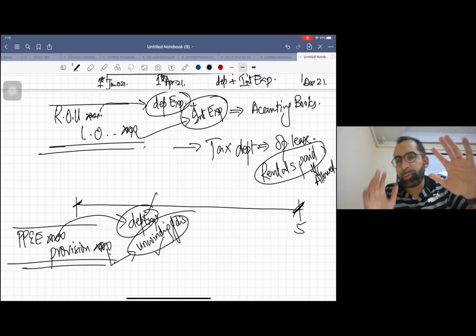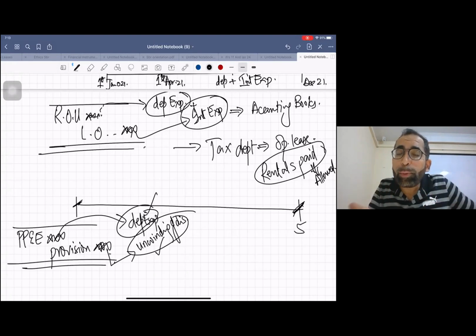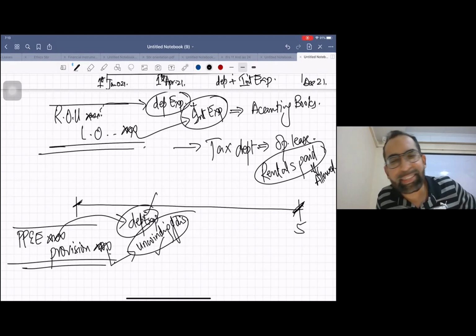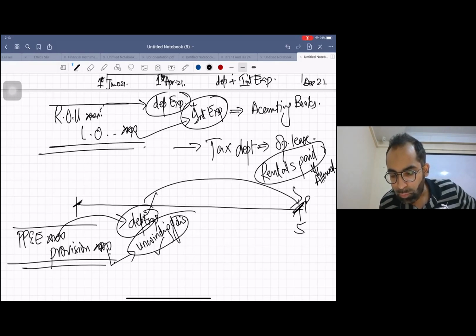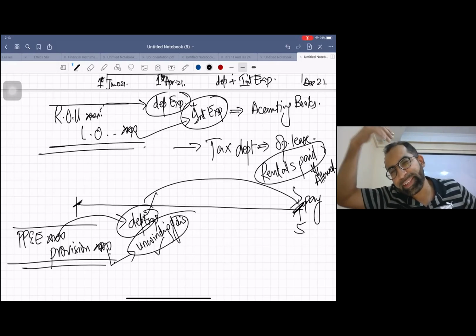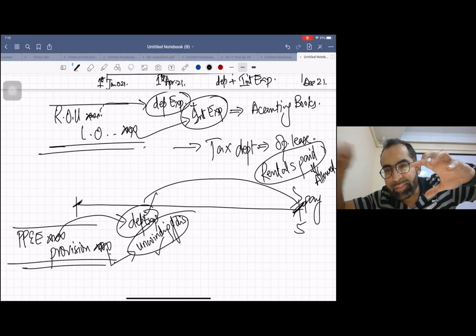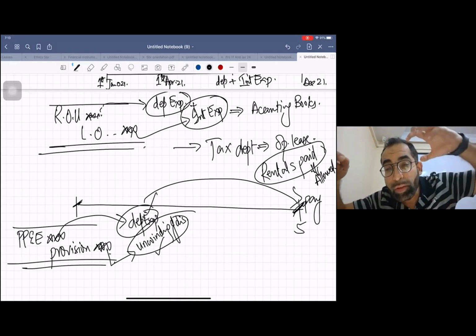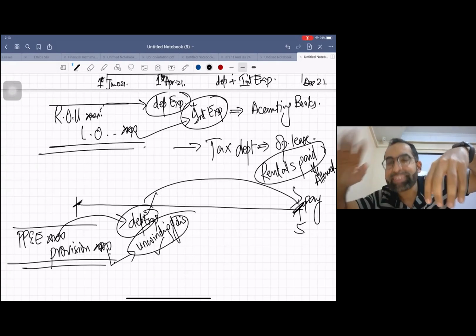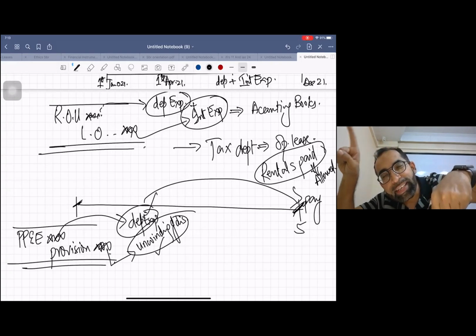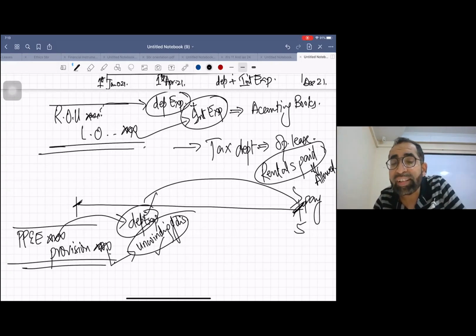Now we will go to the tax department and say, sir, please allow this expense. The tax department will say, no, we won't allow anything now, but yes, we'll allow it when you pay in future. We will allow you to claim everything together in future. So what does it mean? This means there is a timing difference, because we are booking the expense now in accounting books, but the tax department is giving us relief in future.